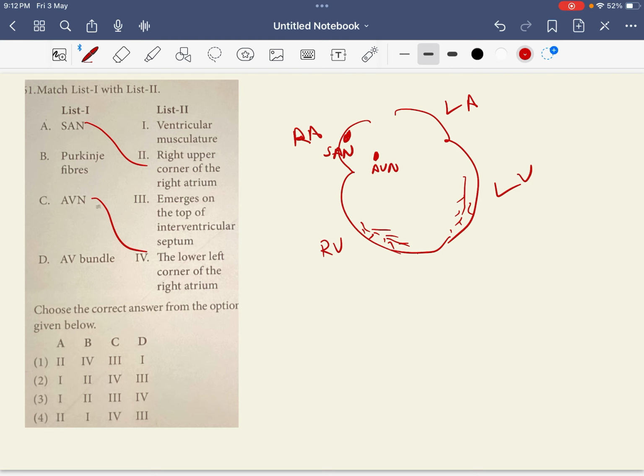Ventricles. So where is it? Ventricular musculature, you can see the Purkinje fiber. AV bundle, of course, emerges at the top of interventricular septum. So it goes with the option number 3. So your answer is A2, B1, C4 and D3. So option 4 is your answer, right?